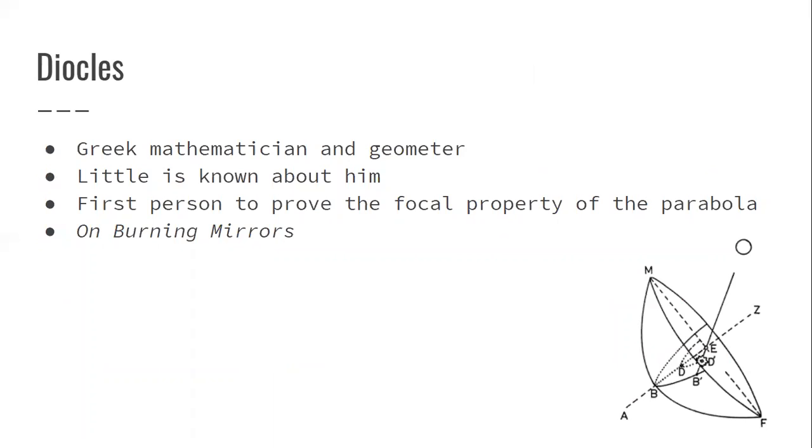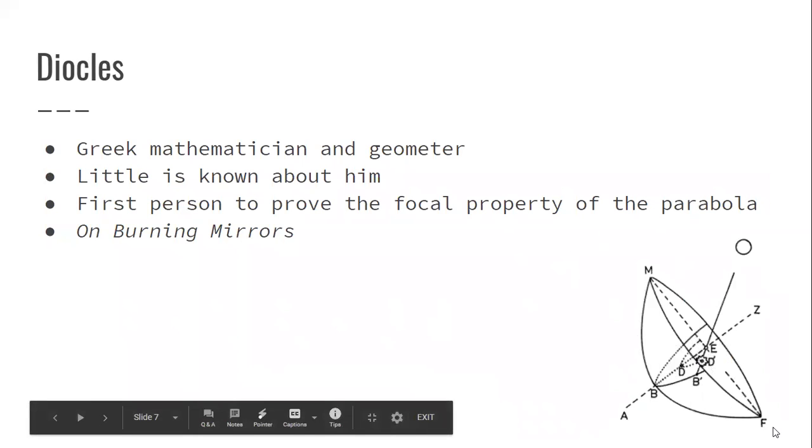Of course, he did a lot more, but we have to talk about Diocles and his optics. So Diocles had a work that was entitled On Burning Mirrors, which we'll see later, but he was a Greek mathematician and a geometer, but little is really known about him because a lot of his works is missing and not really documented as heavily as the other ones. But he was the first person to prove the focal property of the parabola. And so we have kind of seen that a little bit in our work with geometry and the foci and the different axes. But